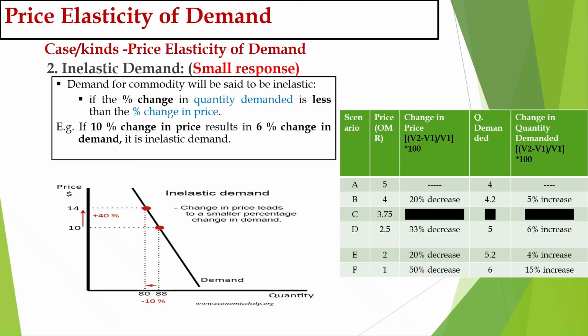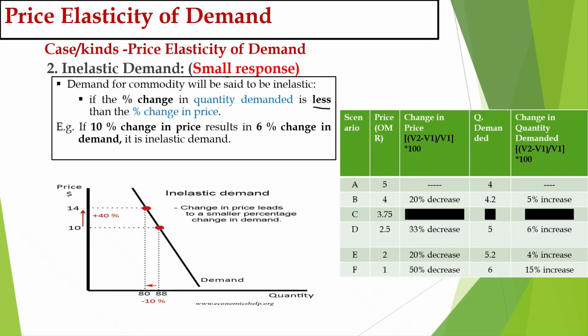Second type you will again see is inelastic demand. There will be a small response. Remember here, it is a small response. So the demand for a commodity will be said to be inelastic if the percentage change in quantity demanded is less than the percentage change in price. Remember here, it is less. So price is changing, there is a percentage change in price, but the percentage change in demand will be less than the percentage change in price.